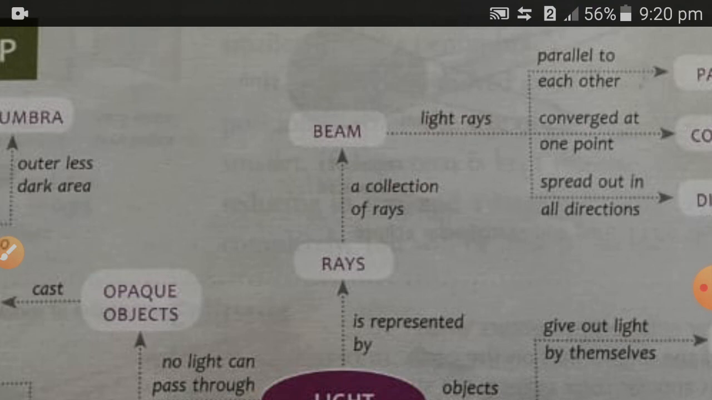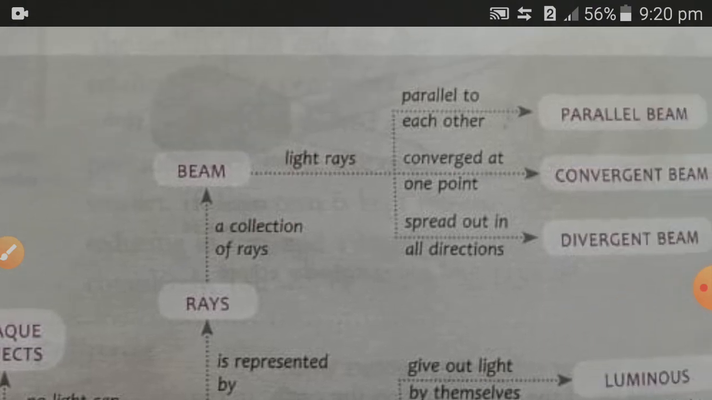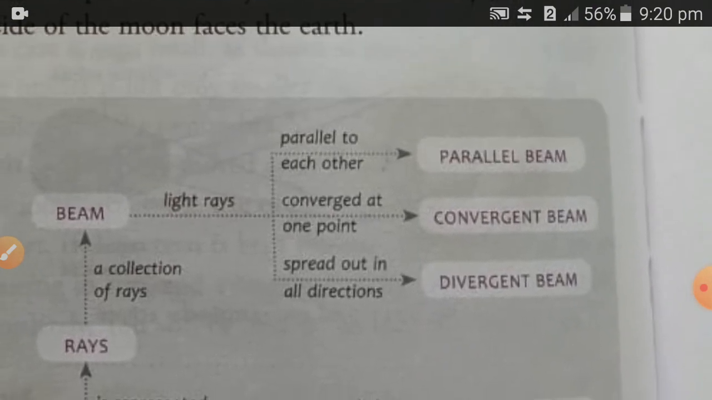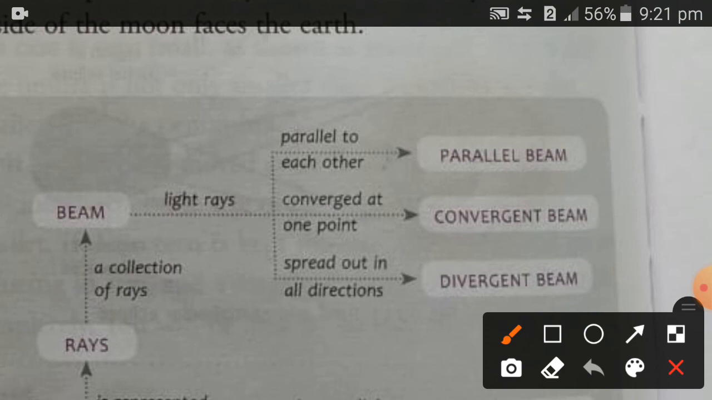Okay, and then we come to the beam. The beam is a collection of rays, and it is divided into three types: parallel beam, convergent beam, and divergent beam. In the parallel beam, the rays are parallel to each other, and in the convergent beam, they all come from a main source and then converge at a single point. And the divergent beam spreads out in all directions.